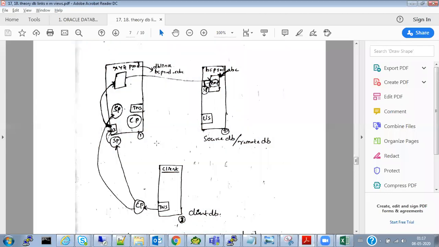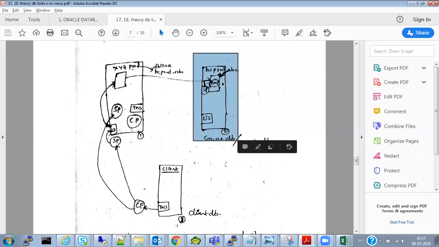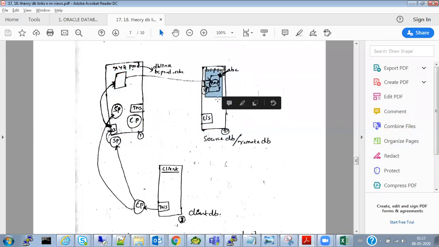Okay, so I repeat, this is a client machine. This is a database server, and this is another database server. In this database server there is one database called, for example, ICICI. In this other database server there is another database called HDFC.